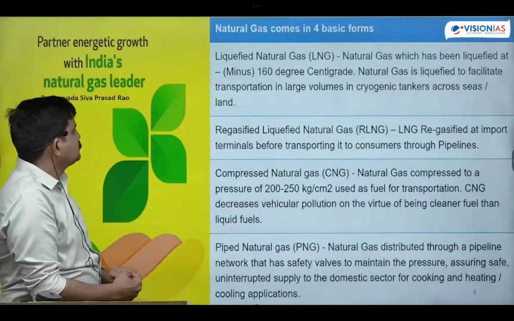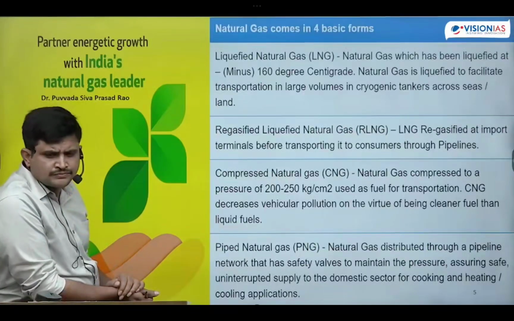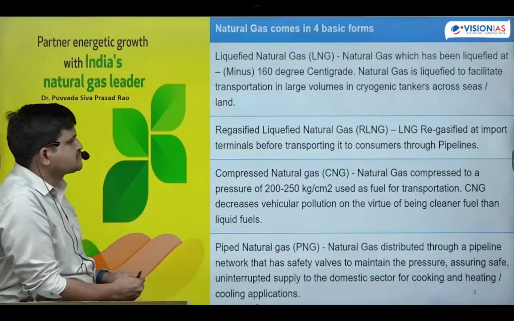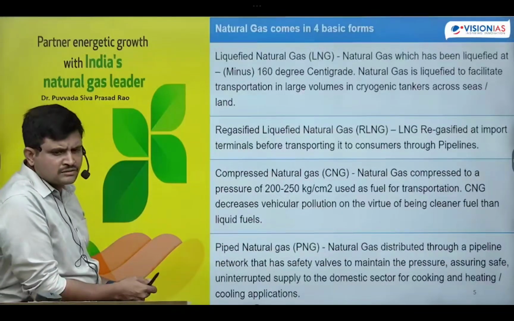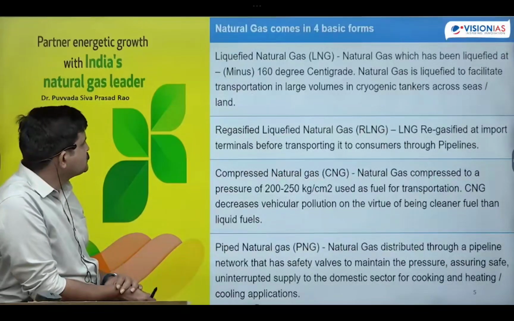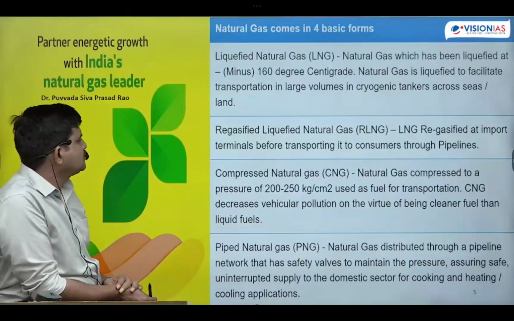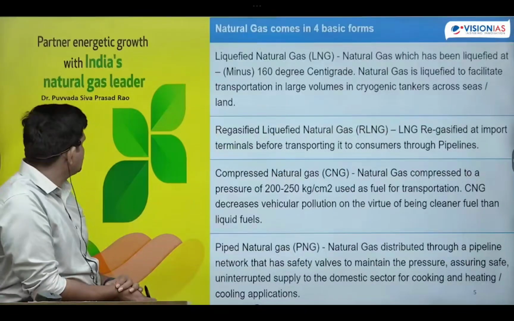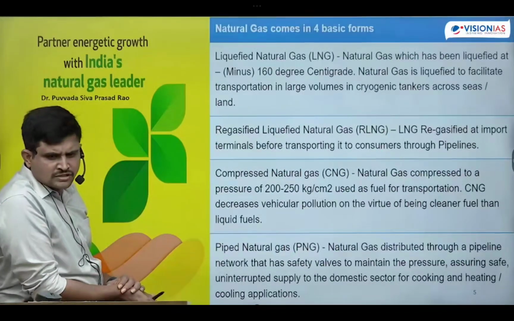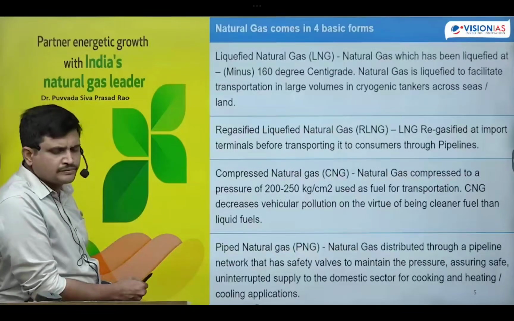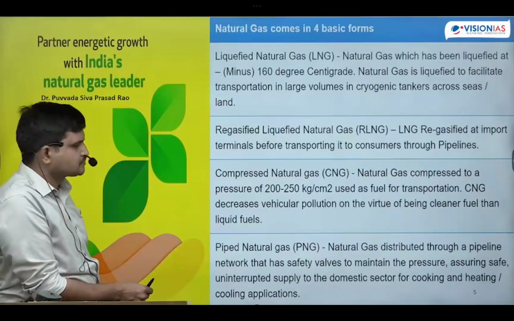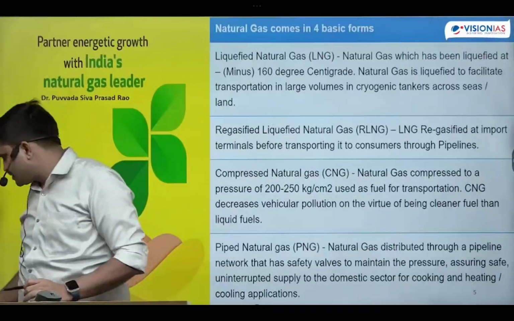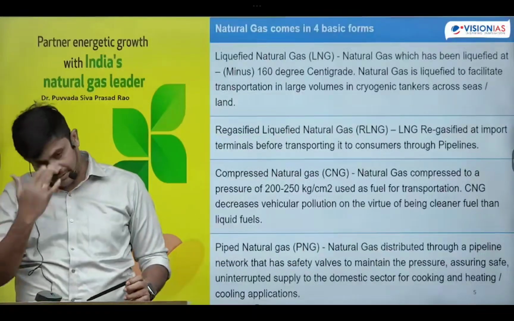Okay. Natural gas generally exists in 4 different basic forms. Just write the names. One is LNG, liquefied natural gas. Next, regasified liquefied natural gas. Compressed natural gas. Next one is piped natural gas. Okay, yes, completed writing these 4 forms.